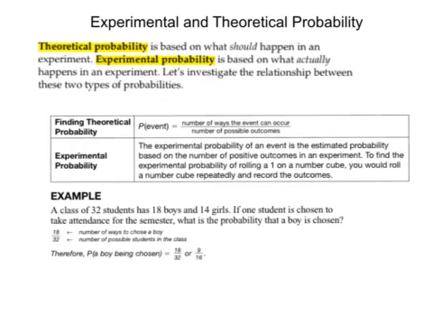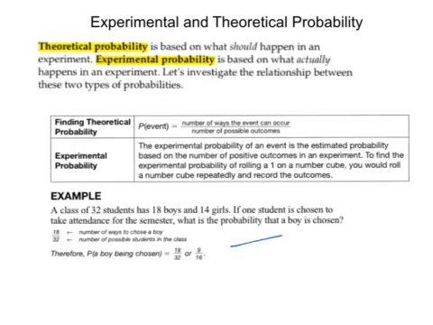So let's give an example here. A class of 32 students has 18 boys and 14 girls. If one student is chosen to take attendance for the semester, what is the probability that a boy is chosen? So the number of boys is 18 out of 32. So the probability of a boy being chosen is 18 out of 32, or simplified is 9/16.